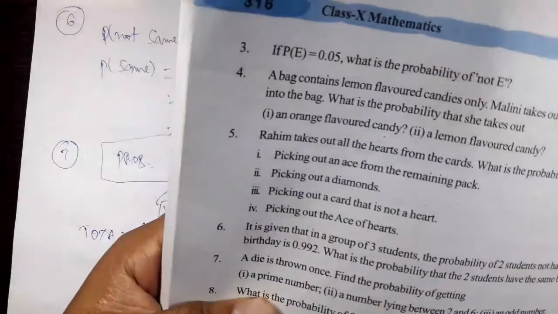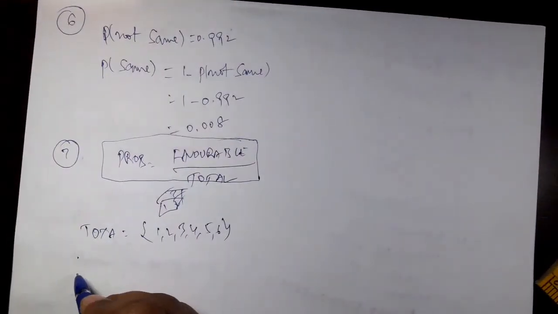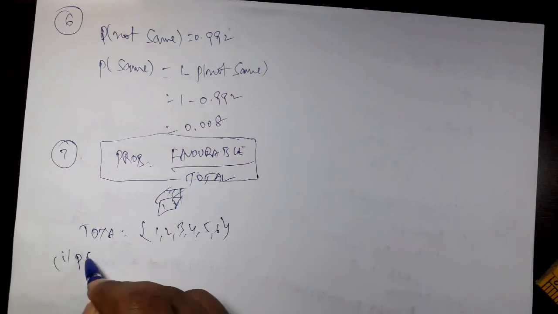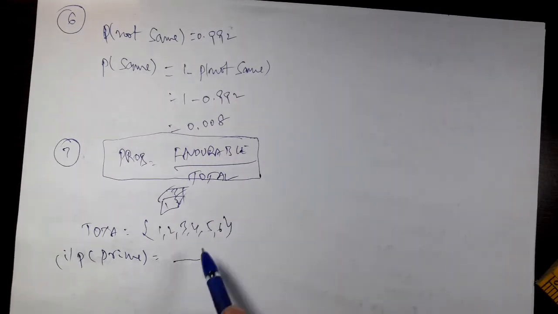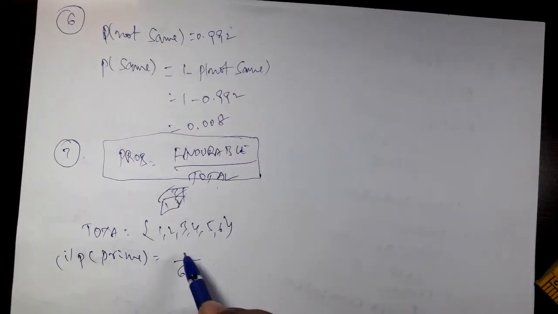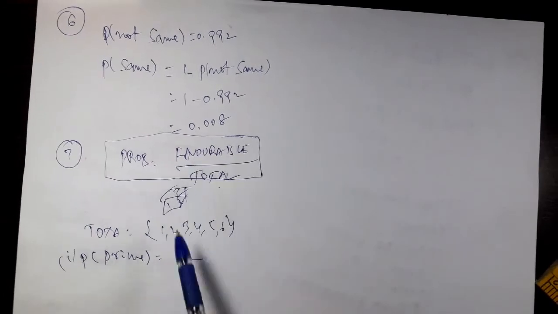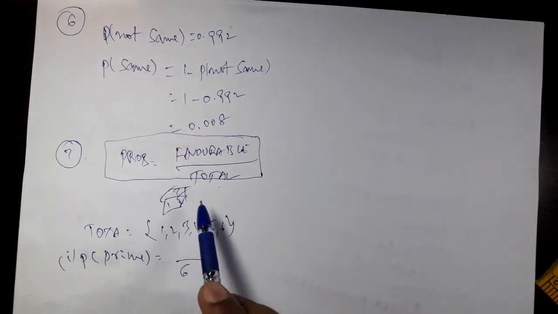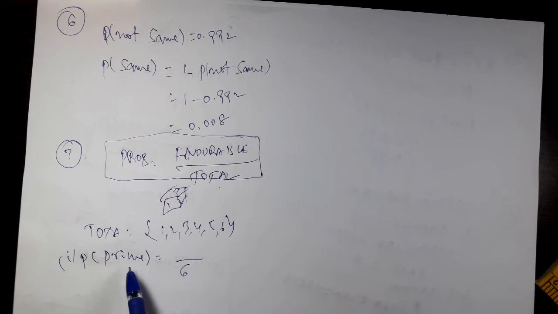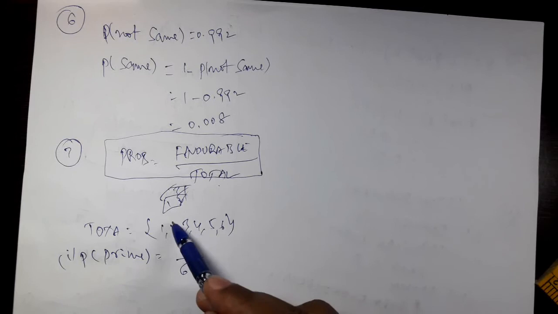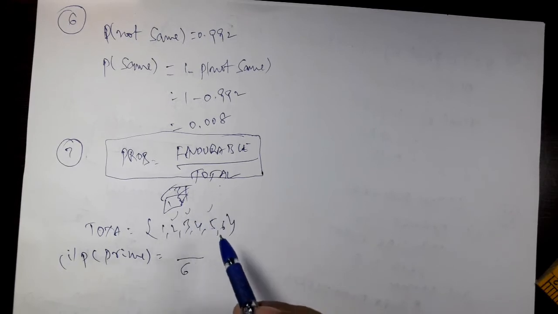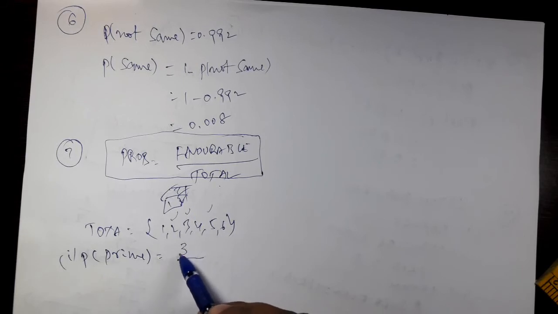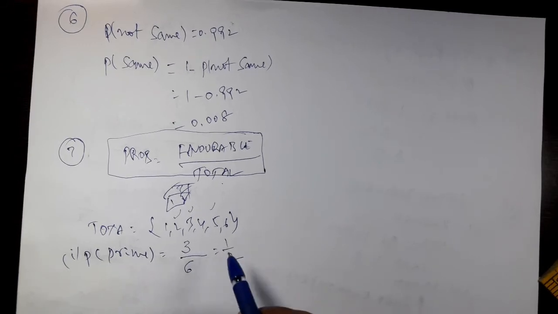Now coming to the first part, a prime number. Probability to have a prime number. Formula is this, denominator is total outcomes, 6. Now coming to numerator, favorable. How many of these 6 are favorable to this condition? The outcome should be a prime number. How many prime numbers are there? 2, 3, 5. 3 primes, right? These 3 are favorable. So number of favorable outcomes is 3. So 3 by 6.